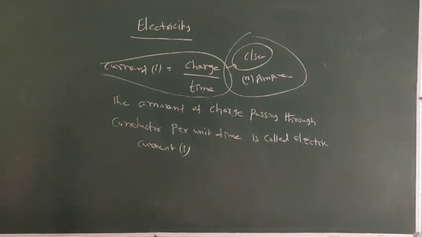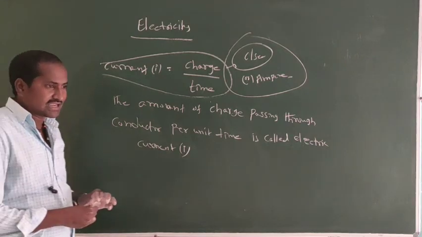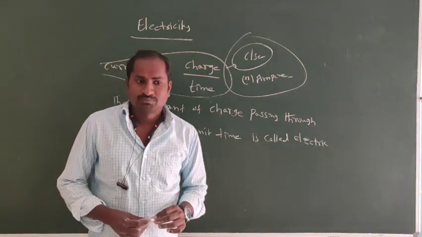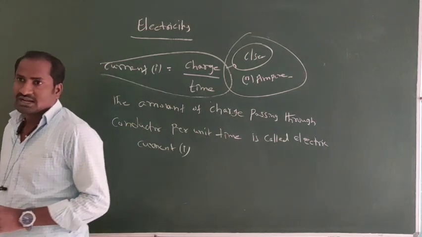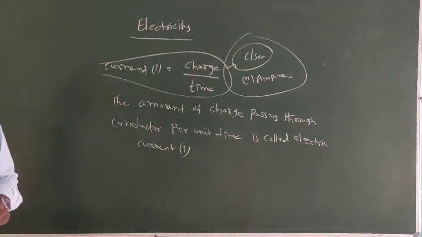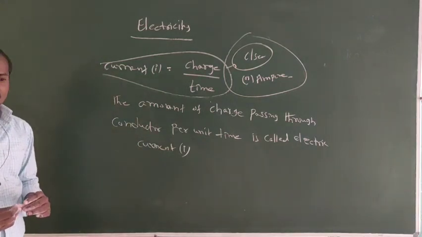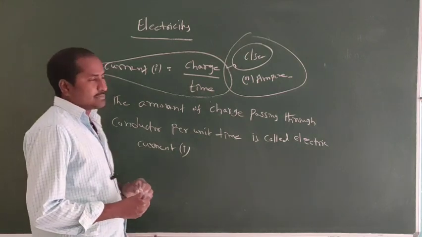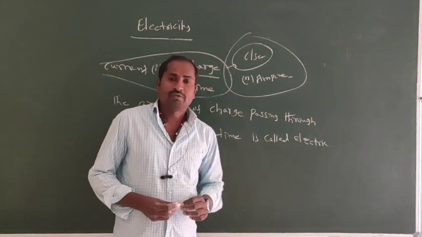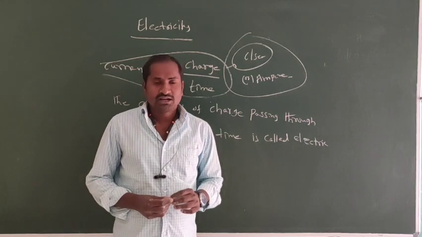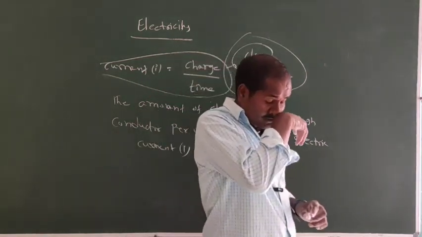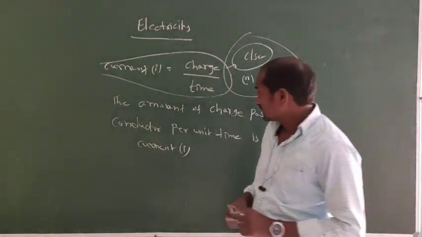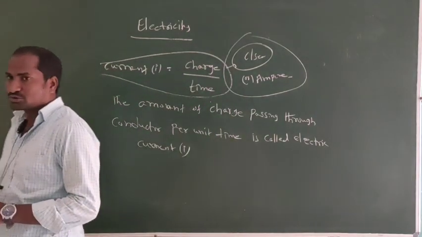Next one, conductors and insulators. A conductor is a material which allows the current to pass through. For example, you and me are also good conductors, and metals and wet things. Next, an insulator is a body that does not allow current to pass through.